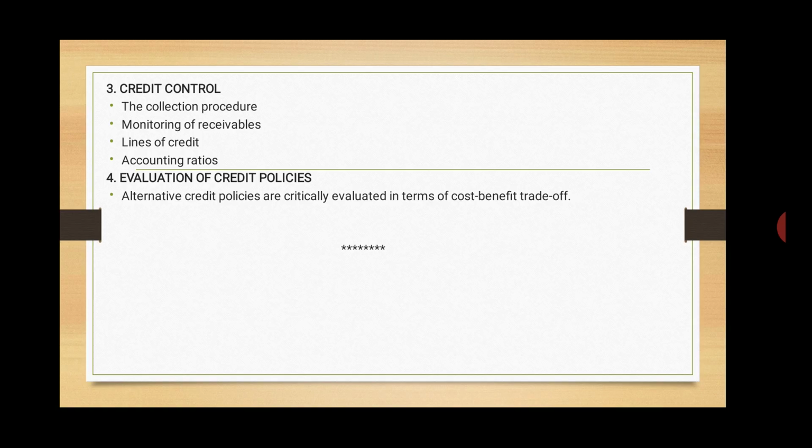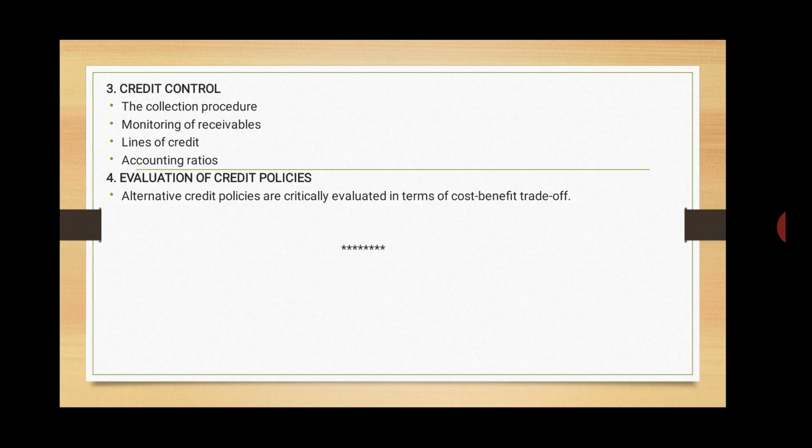Another control measure can be the accounting ratios. We know that accounting information is much more helpful in controlling the receivables. There are several ratios to control the receivables, out of which the two main accounting ratios are the receivables turnover ratio and the average collection period. Both these ratios can be calculated on a continuous basis to monitor the receivables. Once the ratios are calculated, they can be compared with the predefined standards for that industry or with the past ratios of the firm.